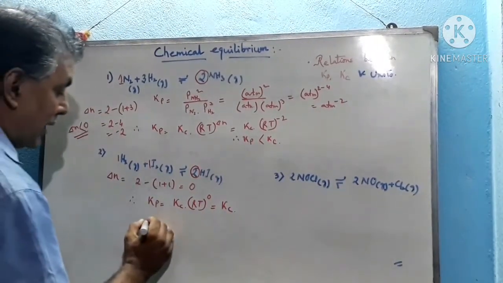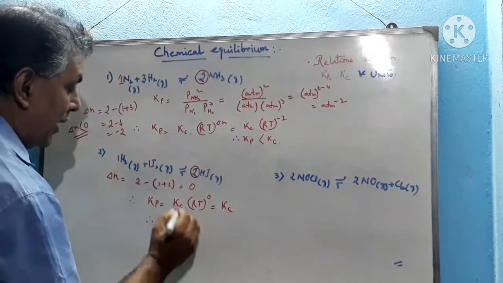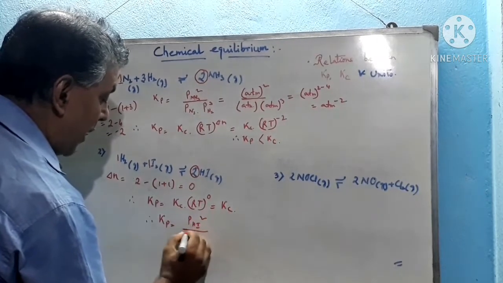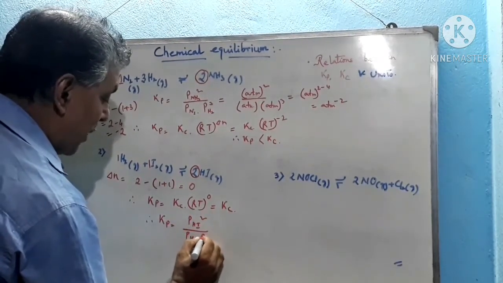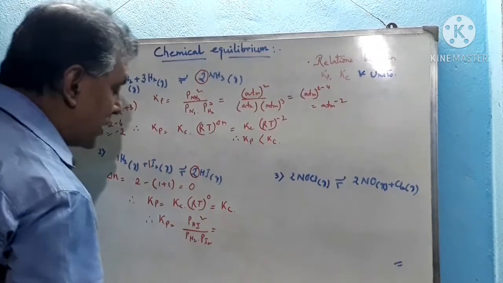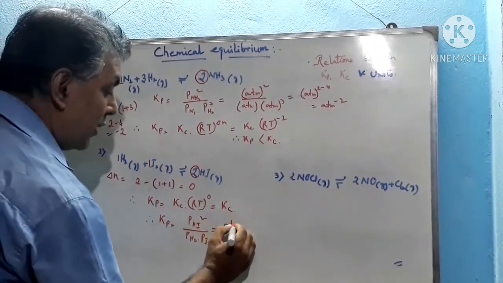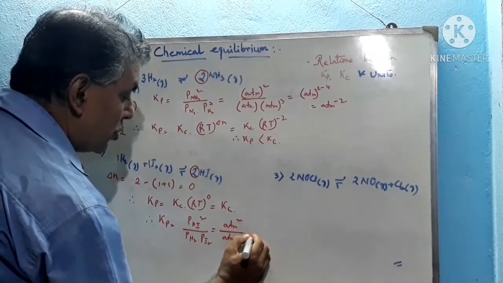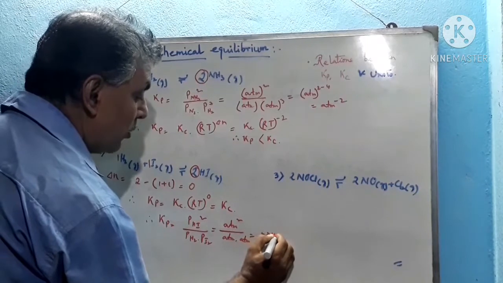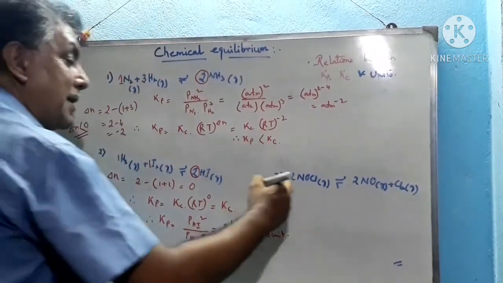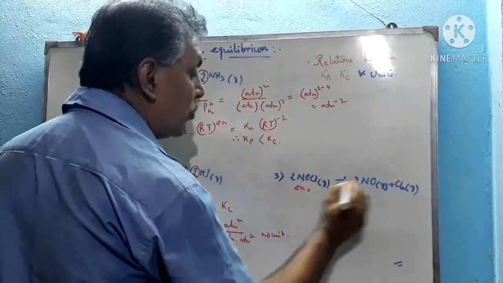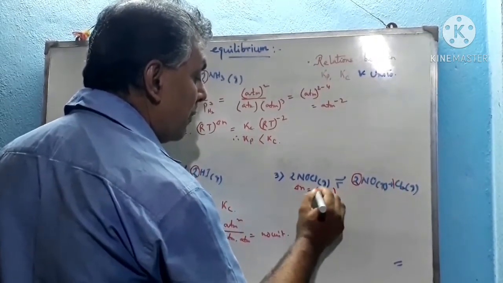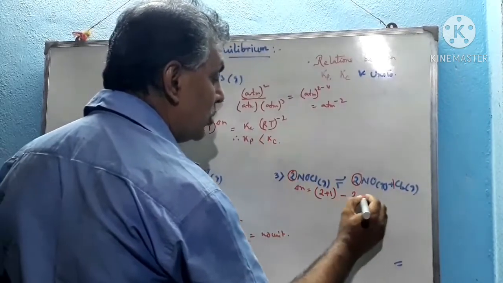So it has no unit actually, because the expression of Kp becomes partial pressure of HI square divided by partial pressure of hydrogen into partial pressure of iodine. If we express the partial pressure in atmosphere, then it becomes atmosphere square divided by atmosphere into atmosphere. So it has no unit. Now for this expression, what is the value of del N? Total number of moles of the product, that means 2 plus 1, minus total number of moles of the reactant, that means 1.